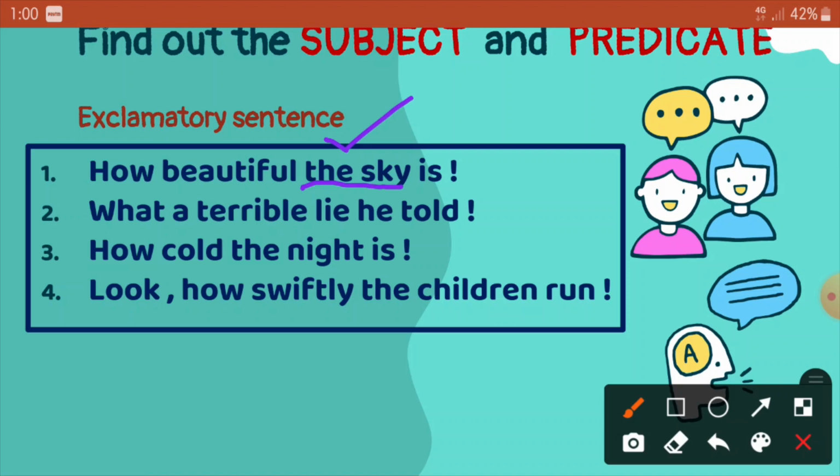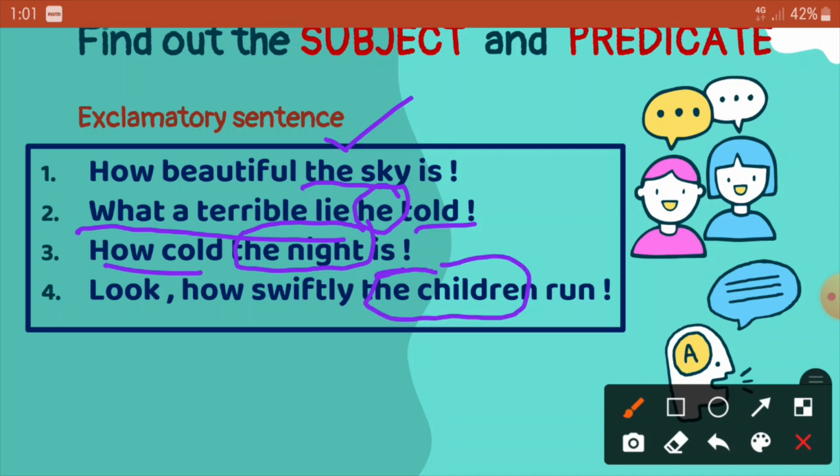Next example is: what a terrible lie he told. So here again we can ask the question who. So who? The answer is he. He is the subject and what a terrible lie told is the predicate. Next is: how cold the night is. What, right? What is cold? The night is cold, right? So the night is the subject, how cold is the predicate.